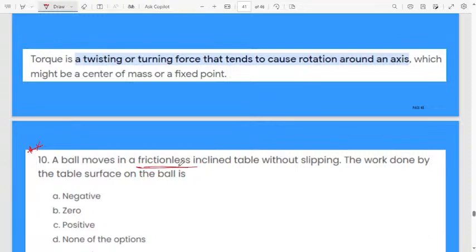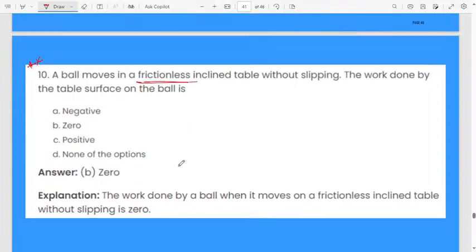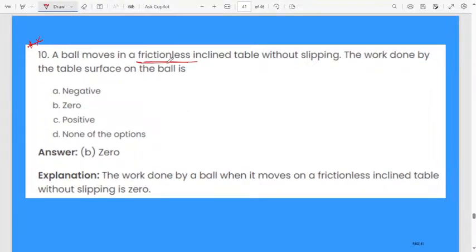Frictionless, this word is very important. A ball is moving on a frictionless inclined table. Consider this the inclined table. Frictionless means the ball does not experience any frictional force. The ball is moving in this direction. Frictional force is always opposite to the motion of the ball. It is frictionless, so it does not experience any frictional force.